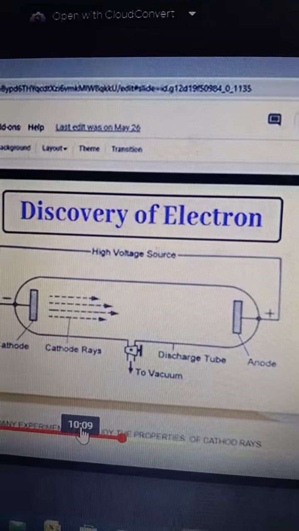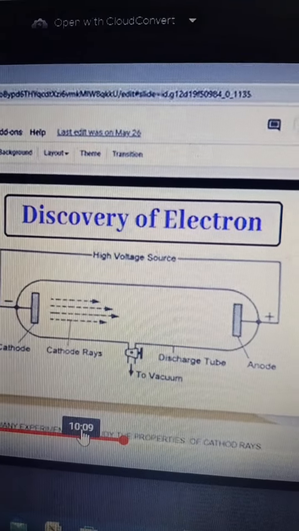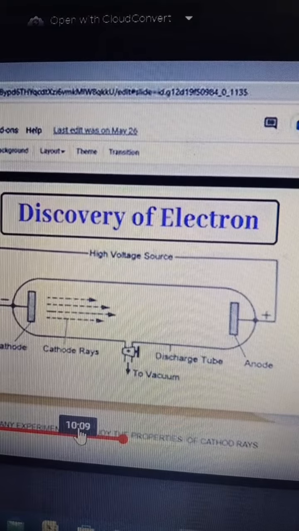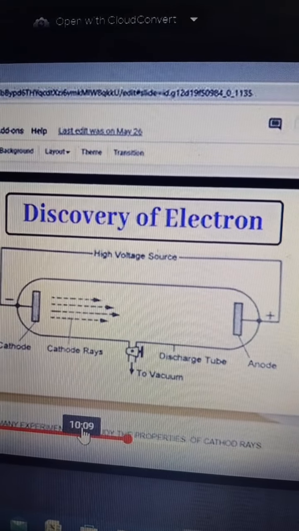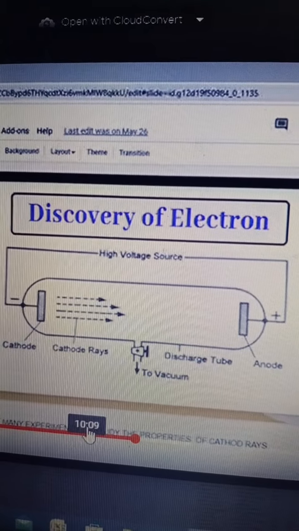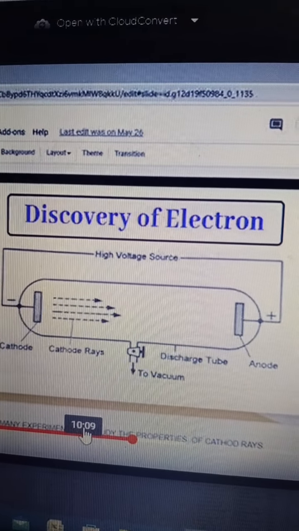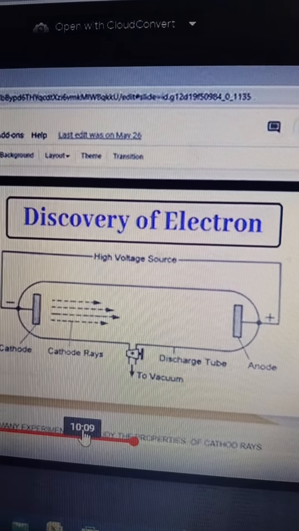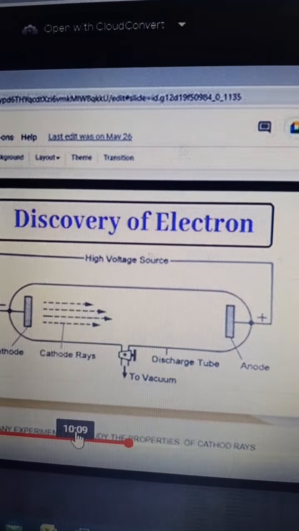Sir J.J. Thomson repeated the experiment with different metals and calculated charge by mass. So Millikan calculated the charge, and in that way the mass of the electron was calculated, and it was found that it is 1/1837 of the hydrogen atom. Clear? So in this way, the discovery of the electron took place.